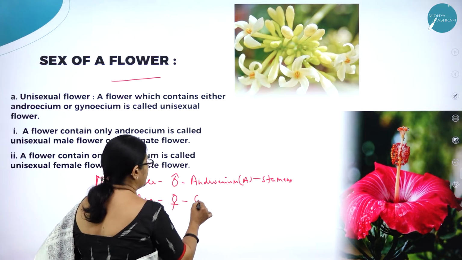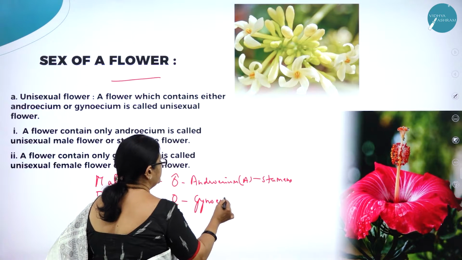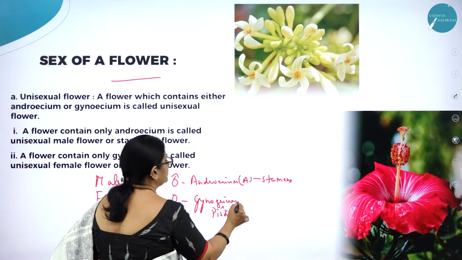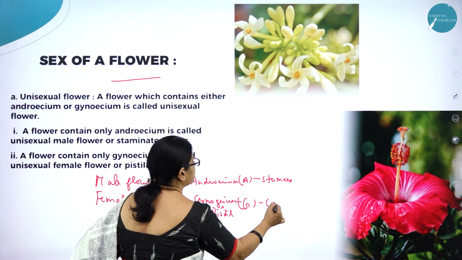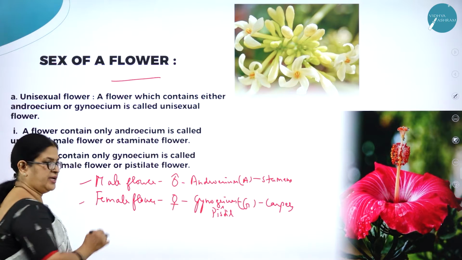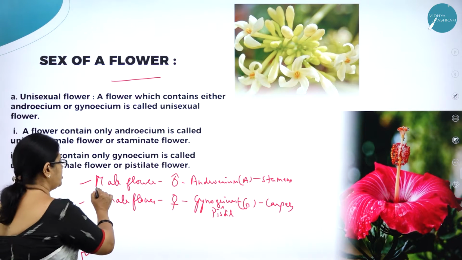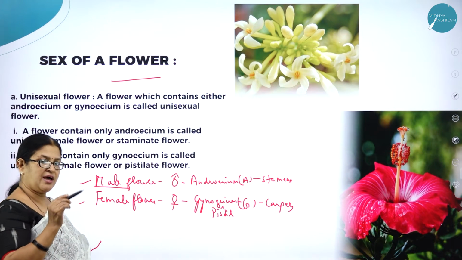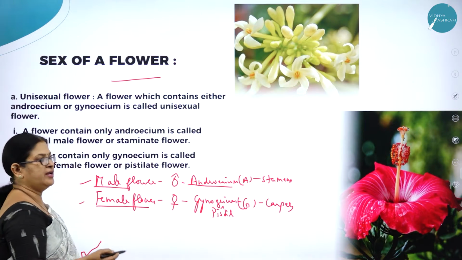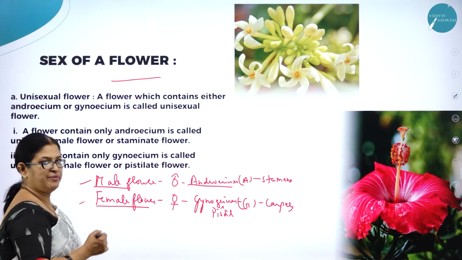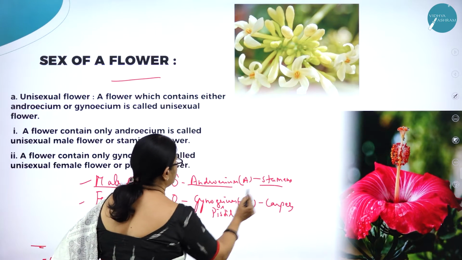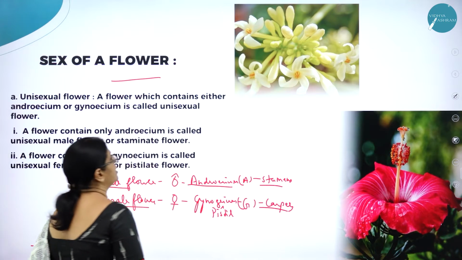And this is gynoecium, or we can also use the word pistil, that is G, and the units are called carpels. So there are two sexes in a flower. One is called male flower, which has a male reproductive structure called androecium, and a female flower having gynoecium as the female reproductive structure. The units of androecium are called stamens and the units of gynoecium are called carpels.